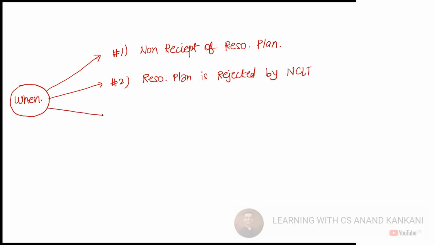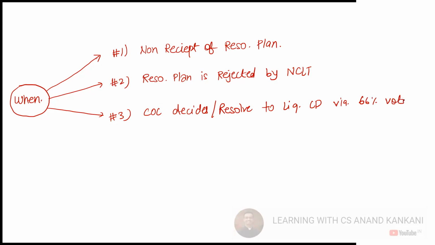Then the third case is where the COC decides, or a better word, the COC resolves to liquidate the corporate debtor via 66% voting, correct?